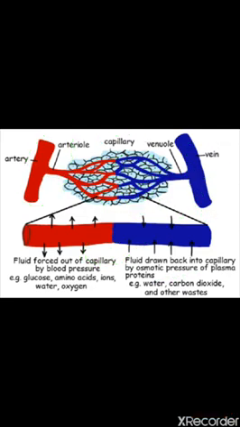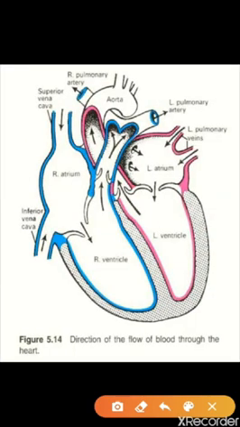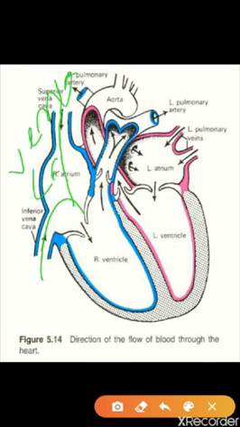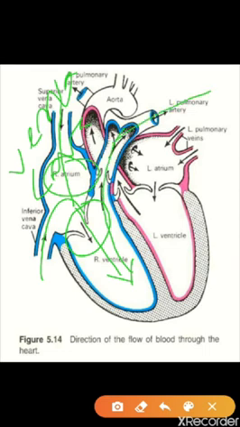Now let's see here. We have talked about the veins. Now from the superior vena cava and inferior vena cava, simply the vena cava, the deoxygenated blood will enter the right atrium. Now the right atrium will give a pressure and it will enter into the right ventricle. Again here is a valve, the valve will be closed. Now in the right ventricle, within one pump, the blood will go outside, through the pulmonary artery to the lungs.